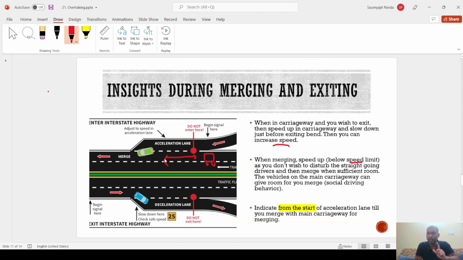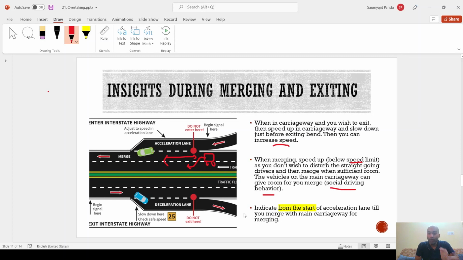That is the responsibility of the merging car, but what about the vehicles continuing on the main carriageway? As a social driving behavior, they should change lanes and give space to the drivers who are merging. In this way, the merging can happen very successfully.